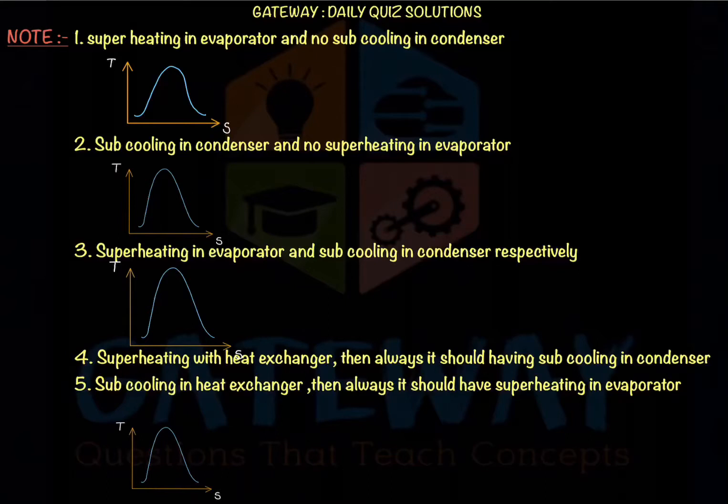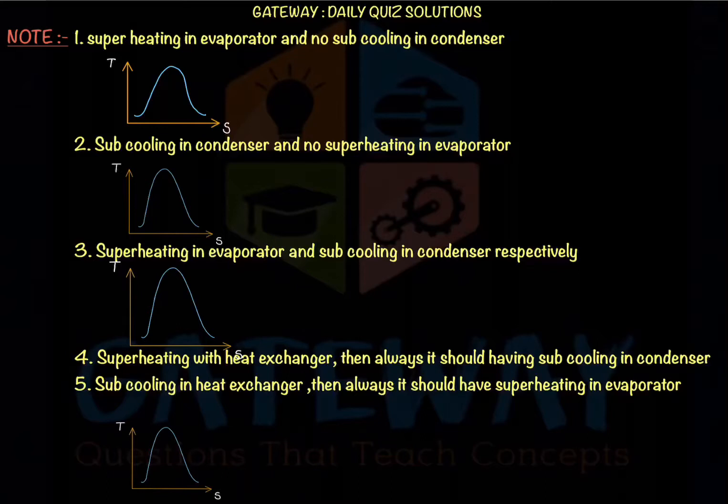So here we will see a few cases regarding superheating and subcooling. The first case is superheating in evaporator and no subcooling in condenser. Yes, this can be possible. As we said, that wherever you see subcooling in the question, you should take superheating. That is actually a wrong statement. The actual exact meaning of that I'll explain at last. The first, superheating in evaporator and no subcooling in condenser, can be possible. In the question they can mention there is only superheating in evaporator and no subcooling in the condenser. Then that can be the case.